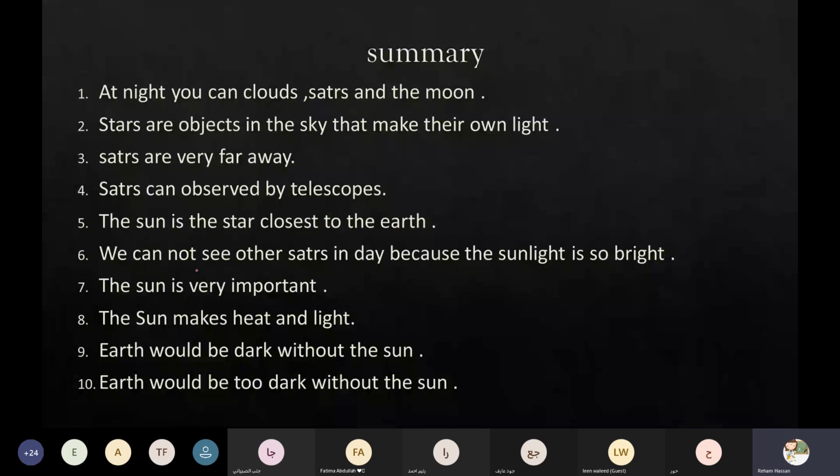We cannot see other stars in the day because the sunlight is so bright. The sun is very important. The sun makes heat and light. Earth would be dark without the sun, and Earth would be too cold without the sun.